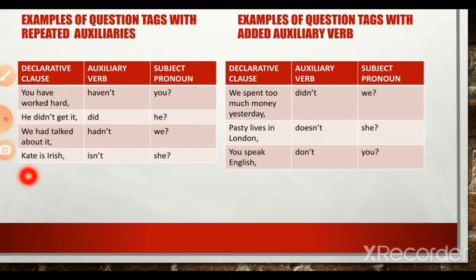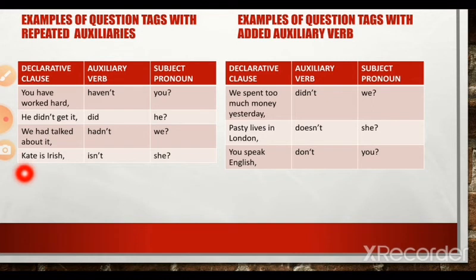Is that clear? Kate is Irish, isn't she? So here there is no modal auxiliary, but there is the main verb be. The main verb in the form of be is a connecting verb. Kate is Irish. Hence, since there is a main verb be here, since there is a lexical verb be here, it is repeated here also in the tag. Since the statement is in the positive, Kate is Irish, the auxiliary verb becomes negative. Isn't she? Here the subject pronoun she agrees in number, person and gender with the subject of the main clause.